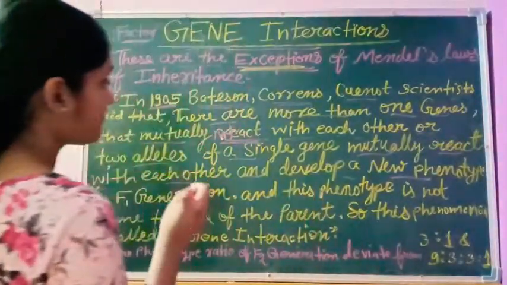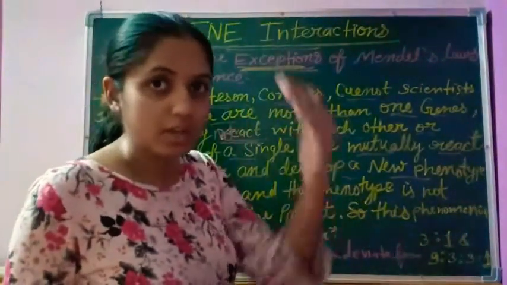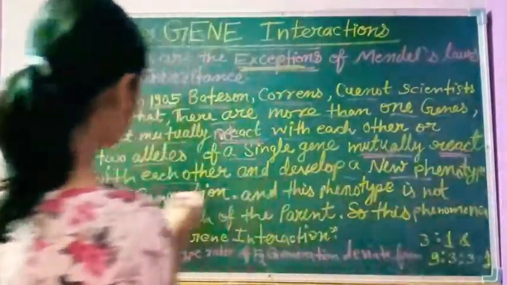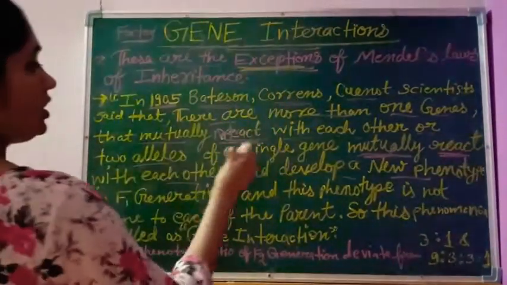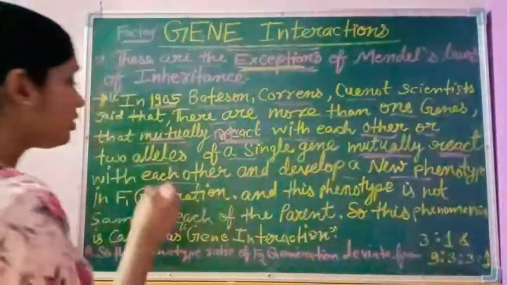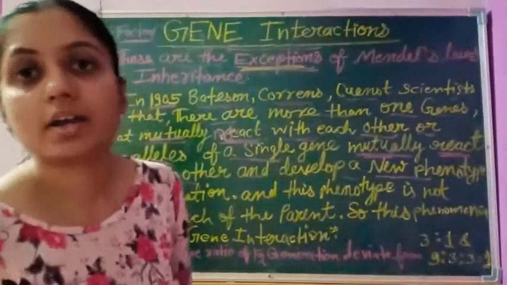So suppose two genes mutually react with each other, or the two alleles of a single gene mutually react with each other and develop a new phenotype. We can understand it by an example.